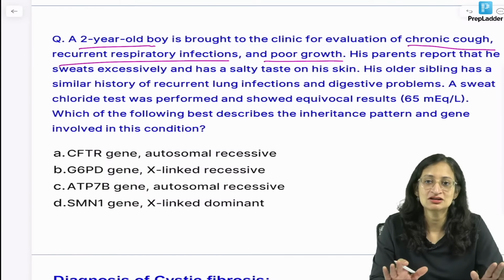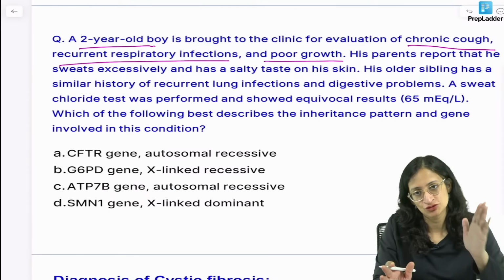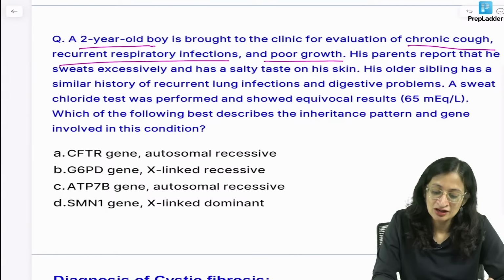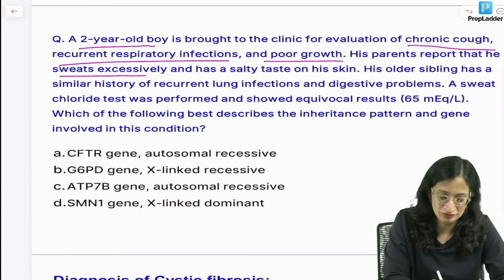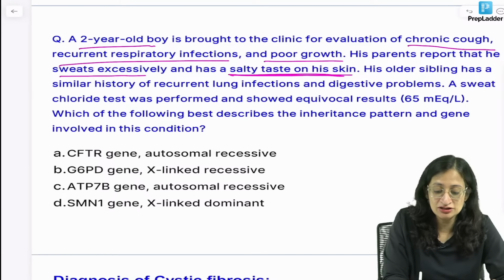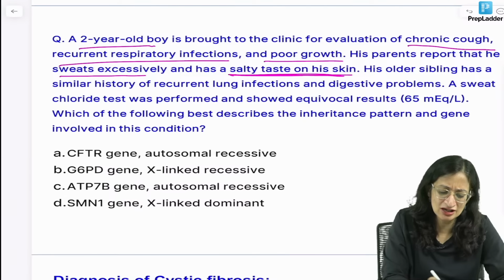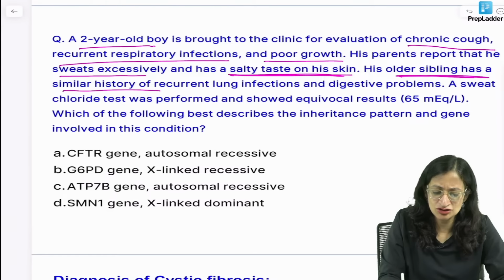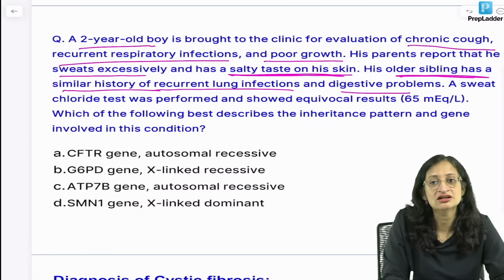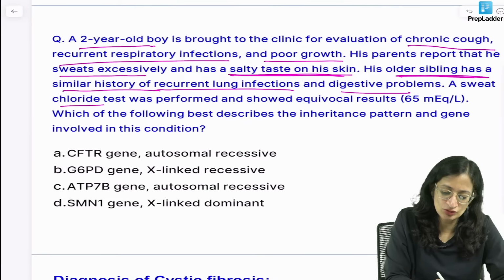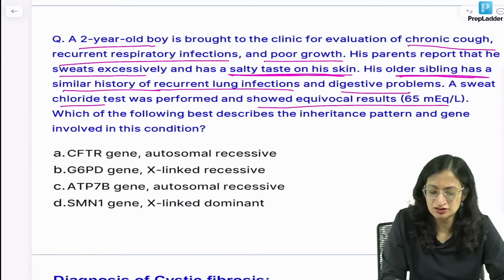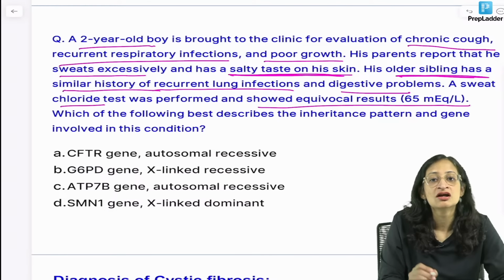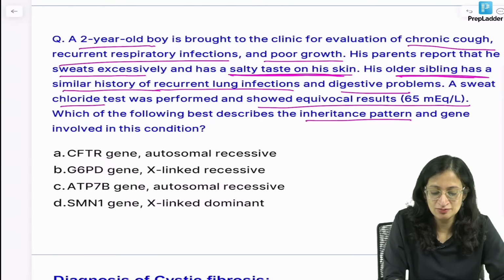Diagnosis can be made if you read till here only, but of course, we have to read the full question before answering. His parents report that he sweats excessively, has a salty taste on his skin. His older sibling has a similar history, so family history of similar recurrent lung infections and digestive problems. A sweat chloride test was performed which shows equivocal results, 65 milliequivalents per liter. Which of the following best describes the inheritance pattern and the gene involved?